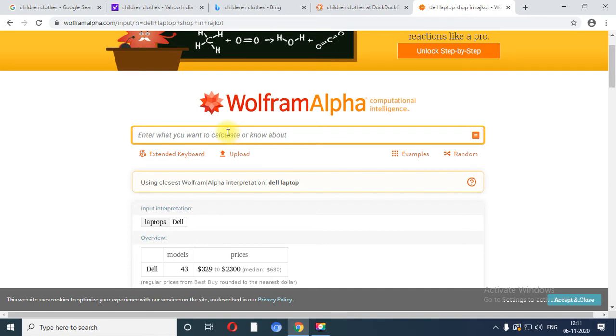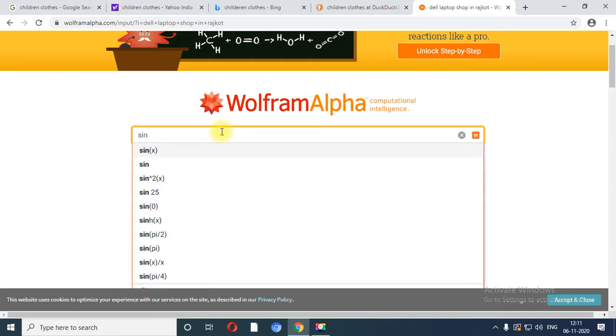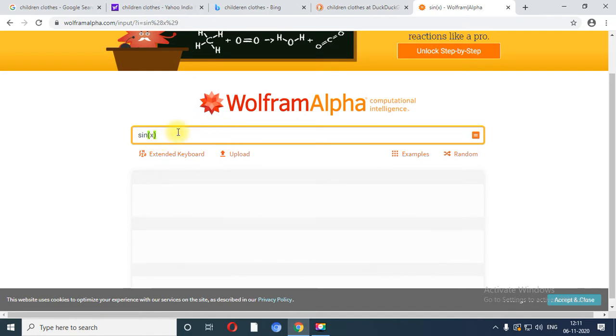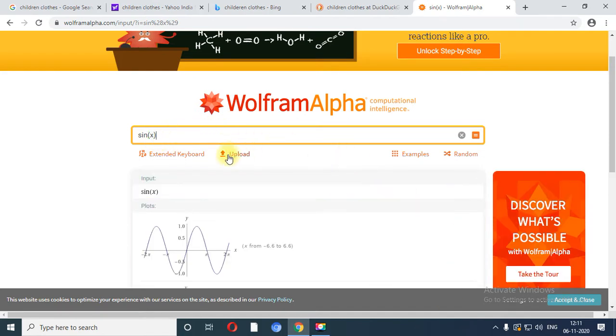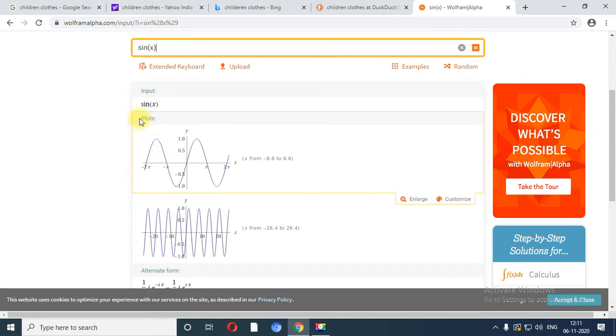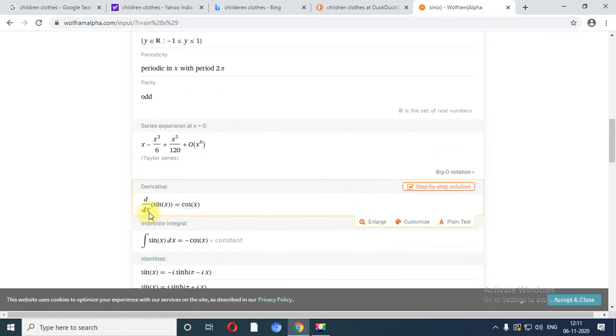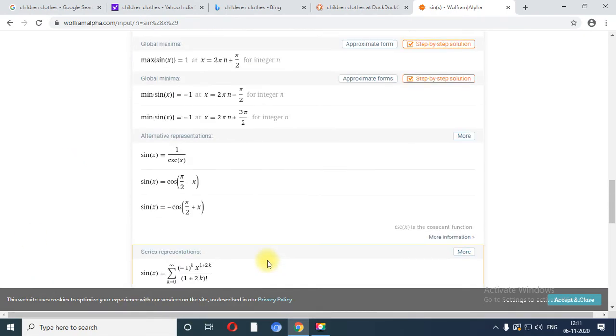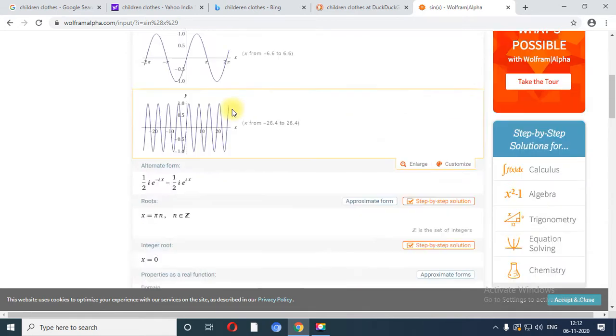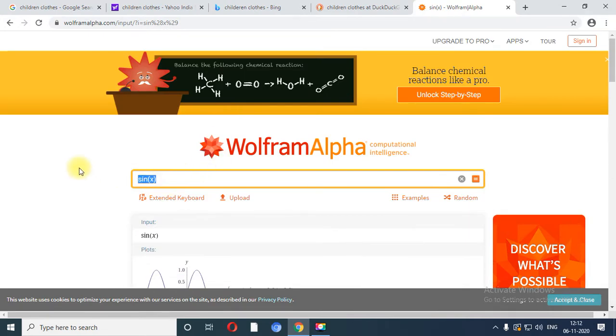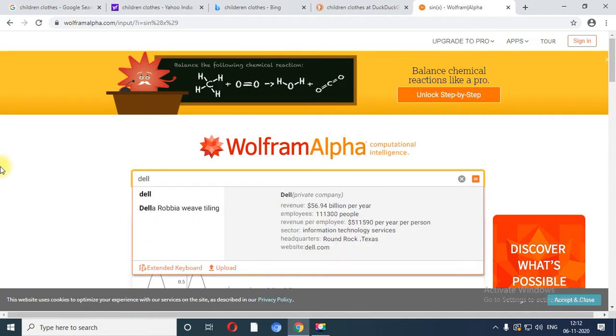So say for example, if I want to find sin theta or cos theta or anything, suppose I am going to search for sin x, at that time it will return me the result in the form of a graph, in the form of some calculated values. So this particular search engine is very much useful for the people who are connected with the field of mathematics or statistical science. Or we can also search for a Dell laptop.